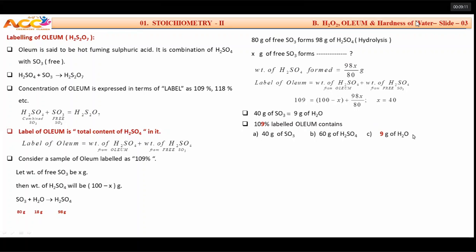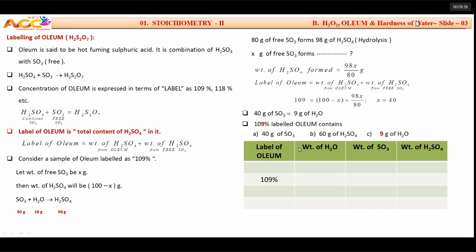But once you come to this point, sir, I want only 4 marks. For 4 marks, what to do? 118%. From 118%, take the 18 out. What is that? 18 grams of water. The matter is finished. 18 grams of water reacts with how much SO3? Sir, 80 grams. Yes, sir, 80 grams. 80 grams sulfur trioxide means how much sulfuric acid? 20 grams. Job is over. That is a very simple way of handling the label of oleum.